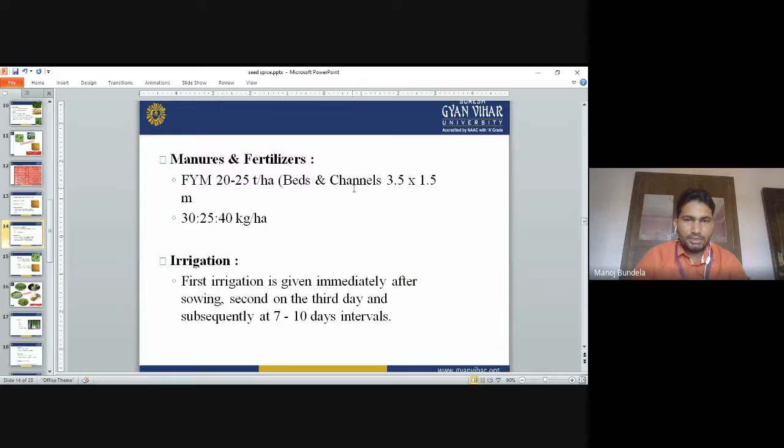Irrigation. The first irrigation is given immediately after sowing. The second on the third day, and subsequent irrigations at 7 to 10 days interval.